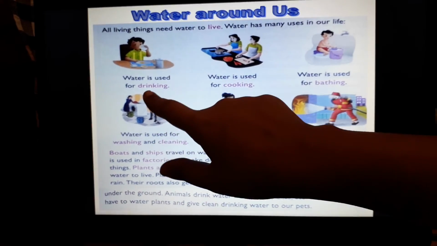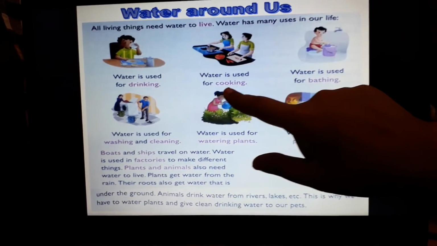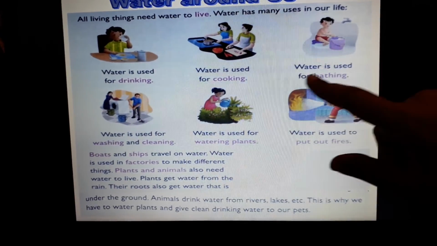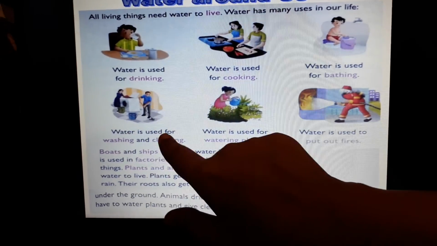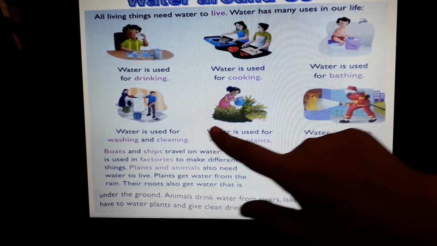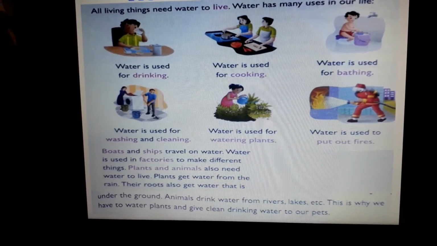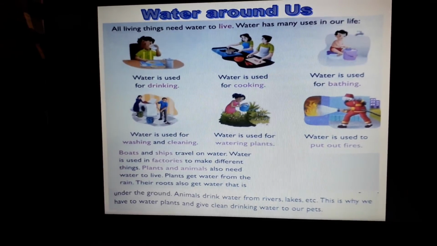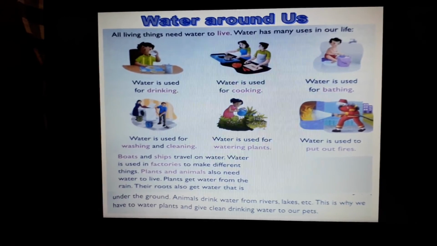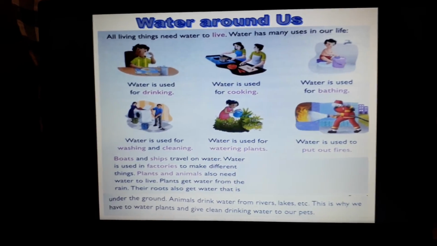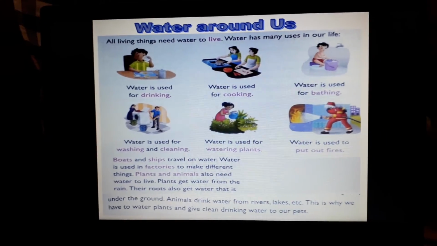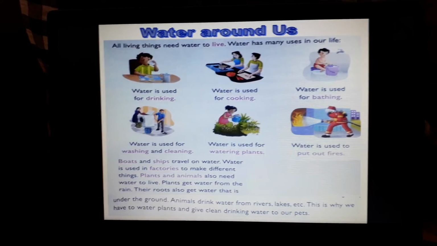Water is used for drinking, water is used for cooking, water is used for bathing, water is used for washing and cleaning, water is used for watering plants, water is used to put out fires. So what all is water used for? Water is used for drinking, isn't it? We drink water every day. Water is very essential. We need to drink water.